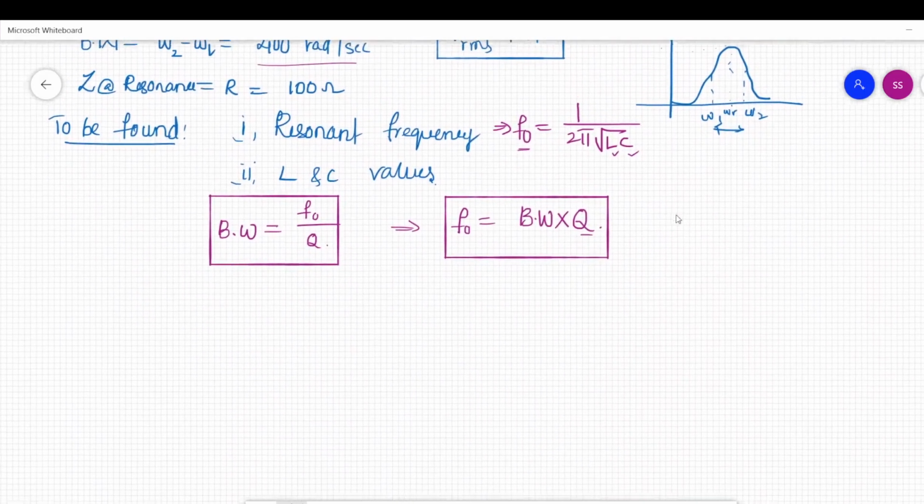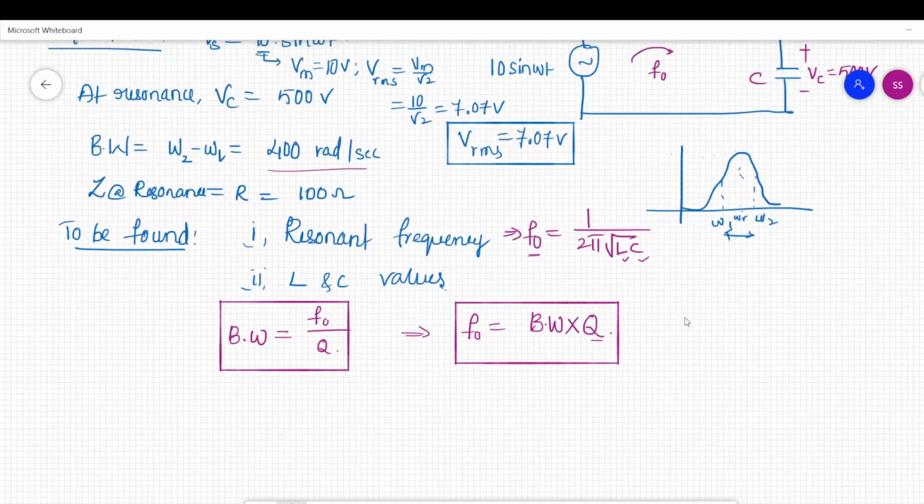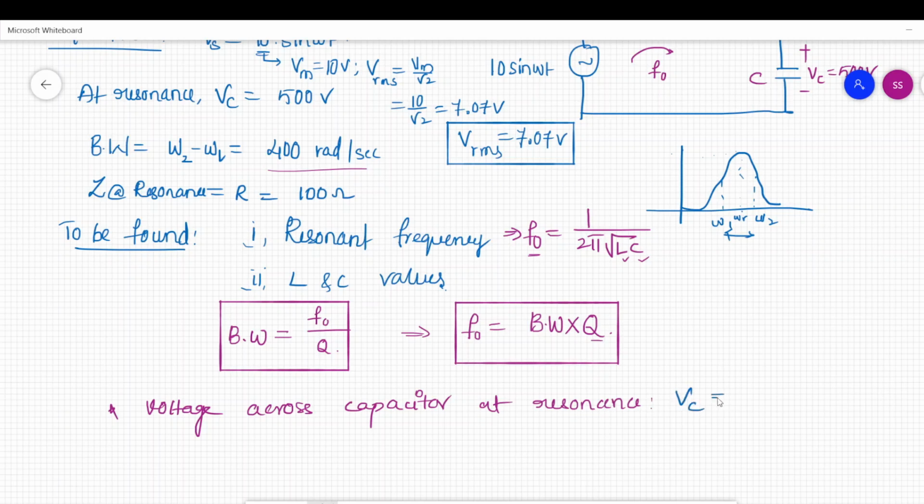So how can you find the quality factor? What is the voltage across the capacitor at resonance? Use the magnification theory here. According to the resonance magnifying phenomenon, voltage across the capacitor at resonance is Q times the supply voltage, where VL is also equal to Q times the supply voltage.